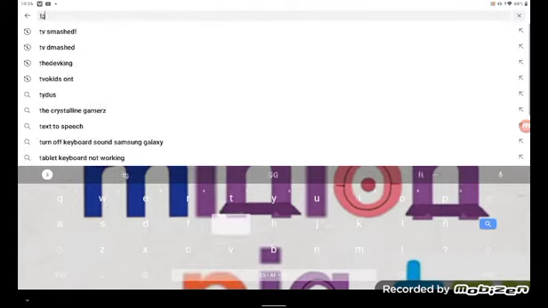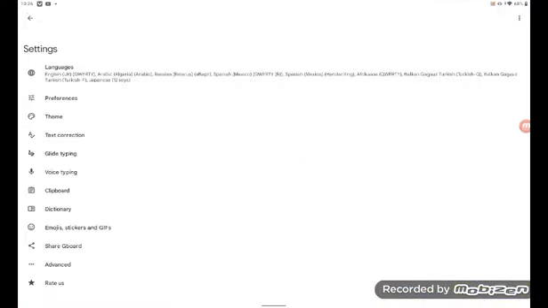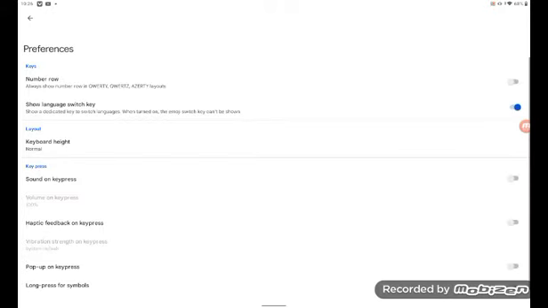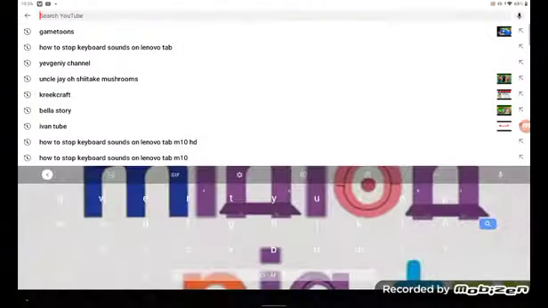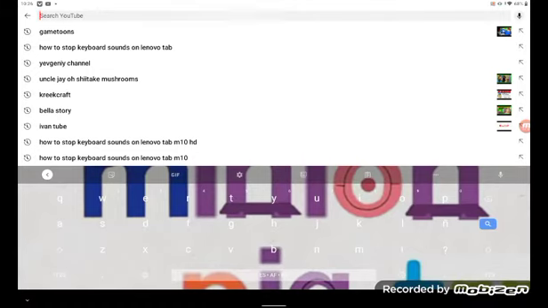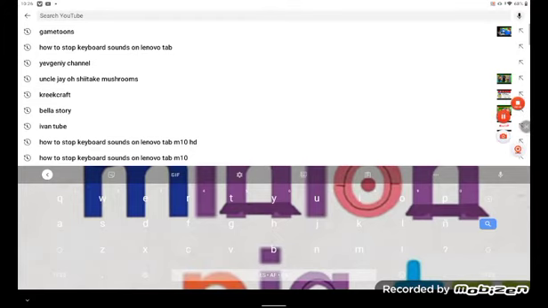Watch. Still no sound. Yes, this is so weird. Okay. One more time. Still no sound, so that's a short tutorial of how to do the tutorial on the Lenovo tab.